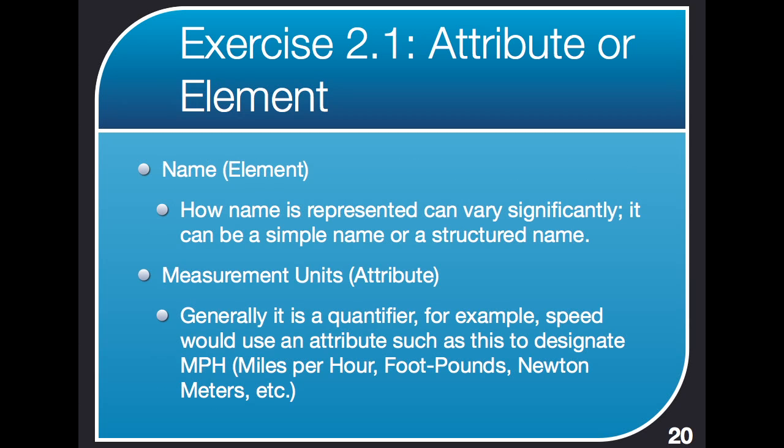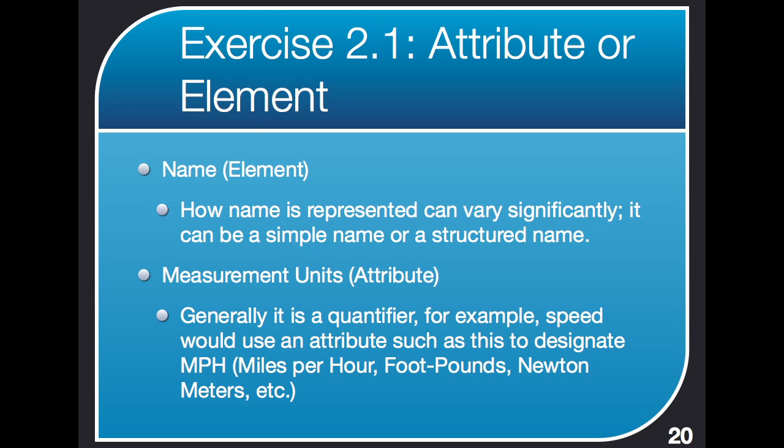So here we go with the solutions. Now, I hope you paused and thought about these before moving on. Okay, assuming that you have, let's look at some proposed solutions for these. Now, the concept of a name, that's usually element territory. A name can be represented in a lot of different ways. We could be talking about just a string. We could have had, in those previous XML examples, person name, and then the whole string Tom Carlson, my name, and then the end of person name. And that would represent the full name like that.